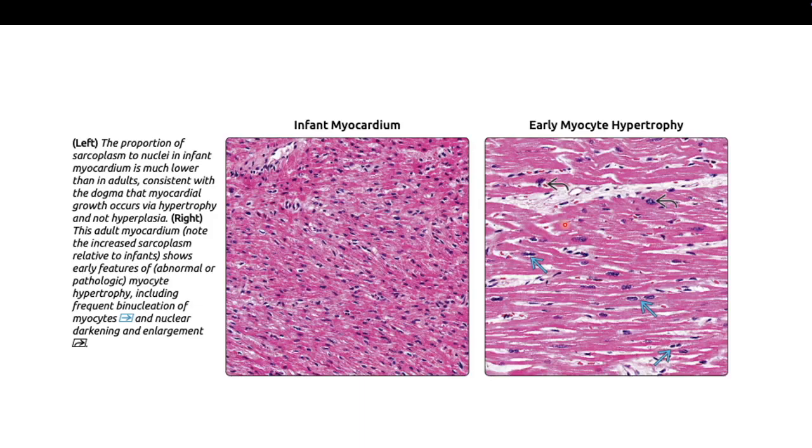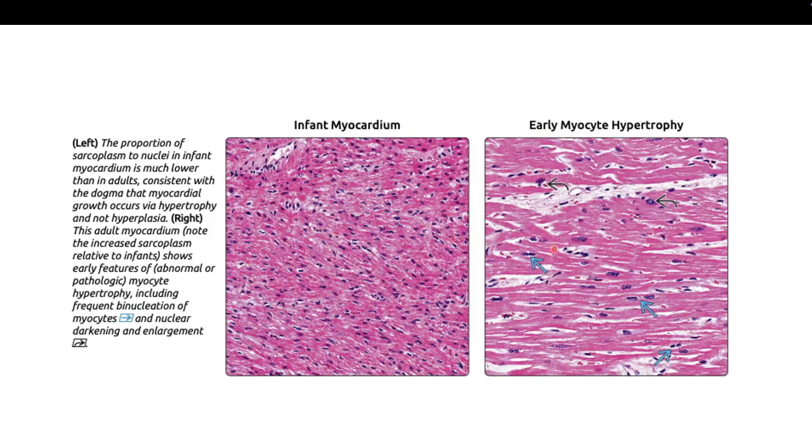This is the normal cardiomyocyte. For infant myocardium, this is how it looks. Usually it's a bit close together.